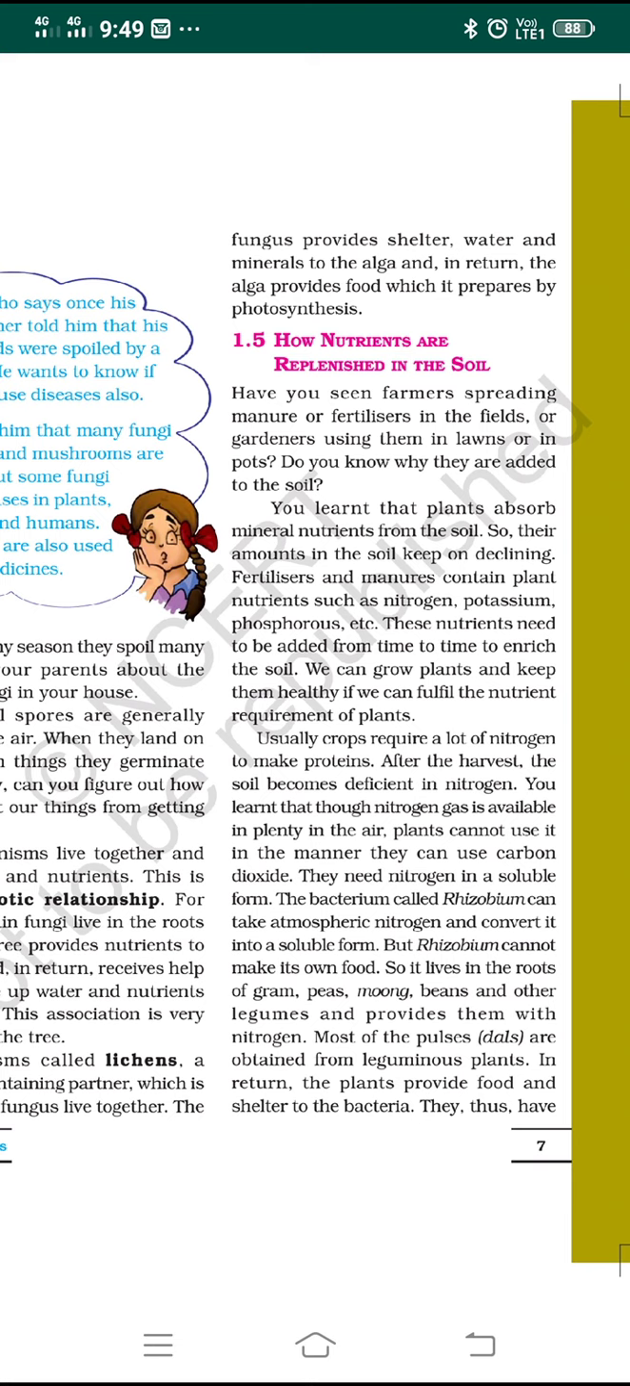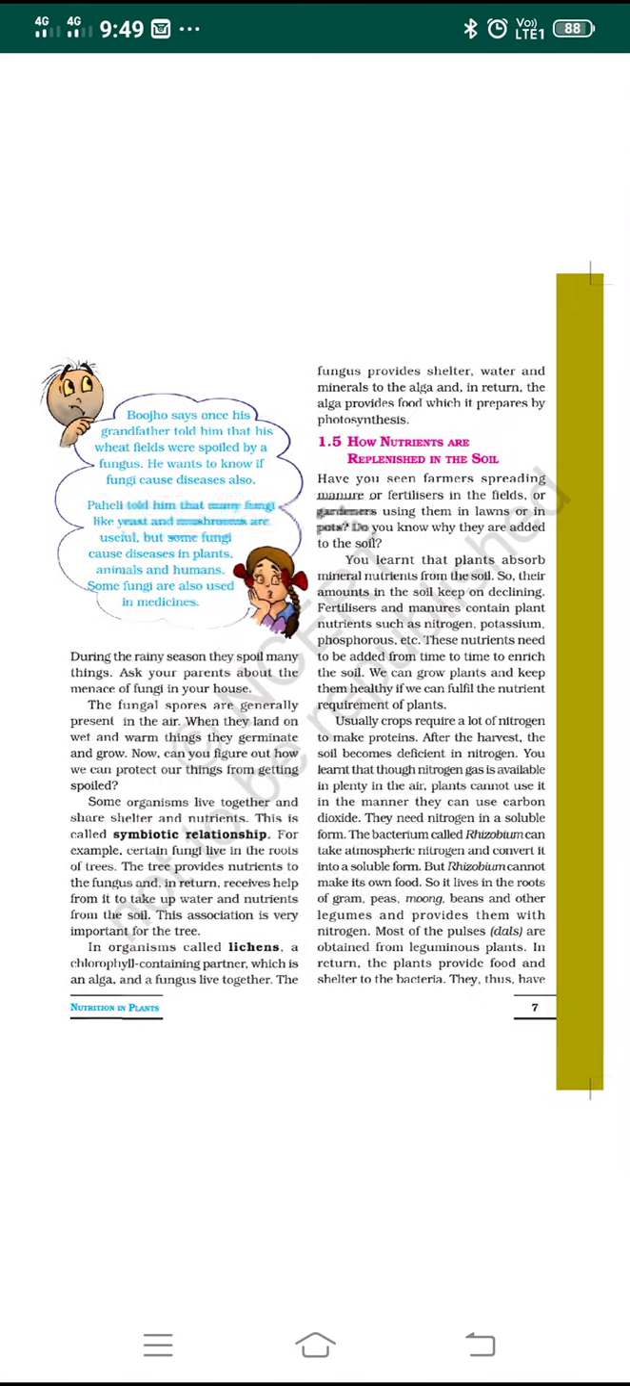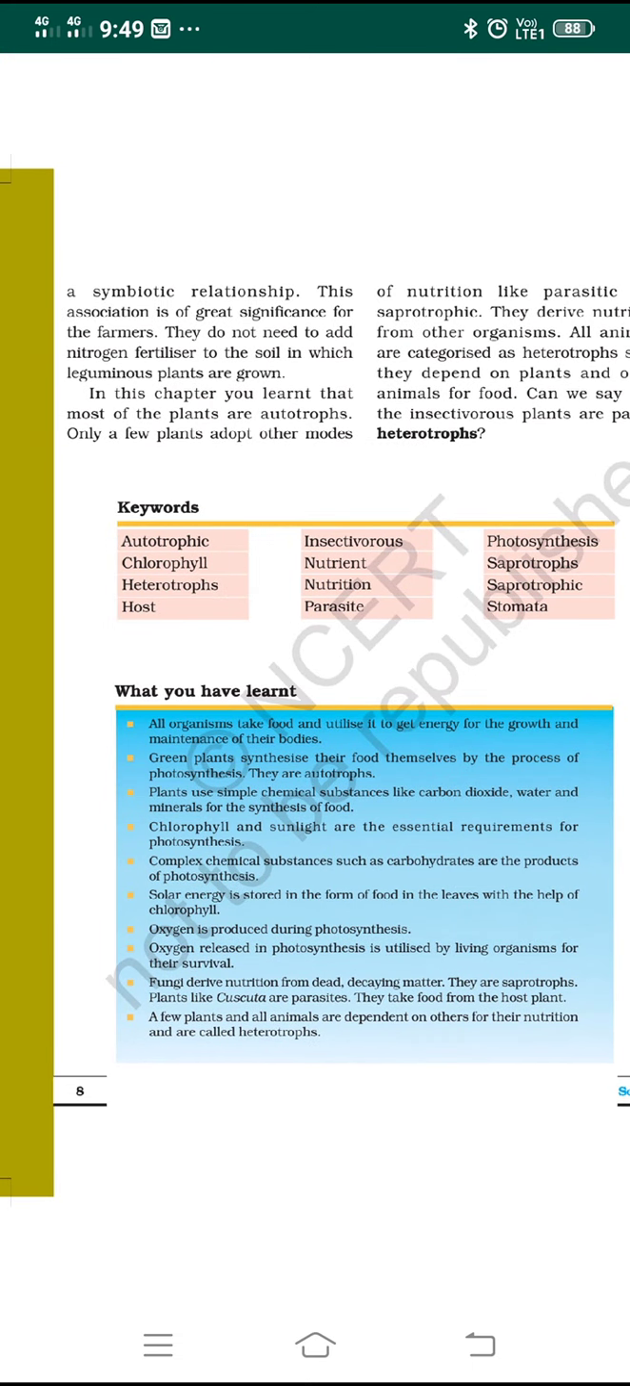In return, rhizobium takes the atmospheric nitrogen, converts it into soluble form and provides the nitrogen to the plants to grow well. It is very helpful for the farmers because it is a kind of symbiotic relationship. Farmers need not put fertilizers and manures in the soil, which contain nitrogen and are added to enrich the soil. When rhizobium bacteria are present in the roots of such plants, they need not spend money on fertilizers and manures, hence the farmers can save money.